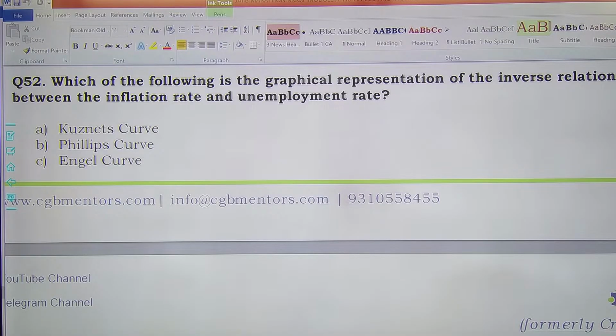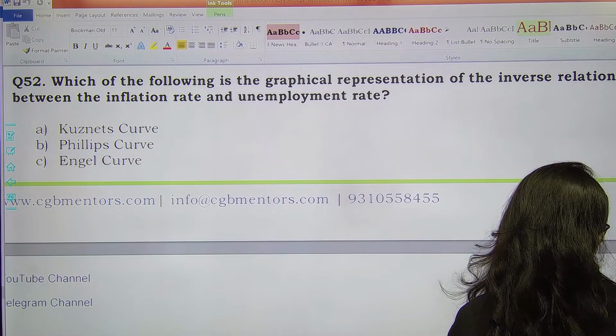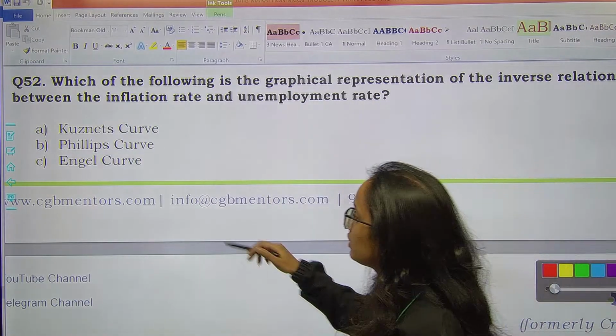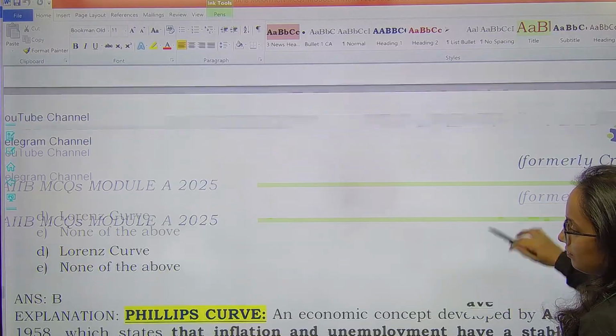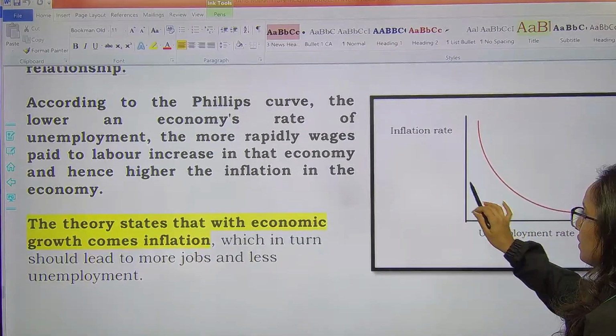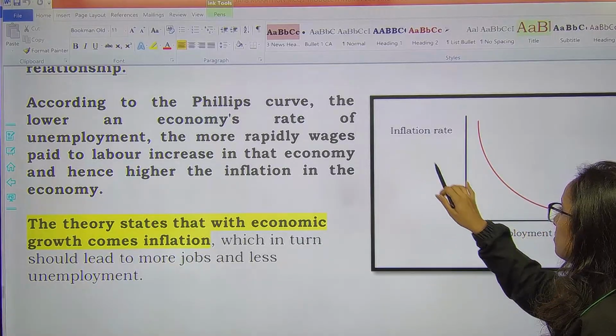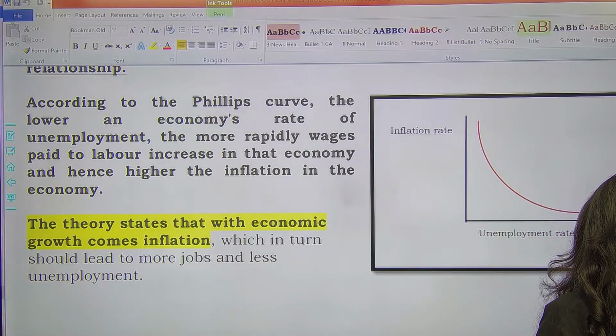So the correct answer here would be, anyone wants to tell me? The correct answer is Phillips curve, right? Option B. Remember, it is Phillips curve. All right. This is the Phillips curve, inverse relationship between inflation rate and unemployment rate, Phillips curve.